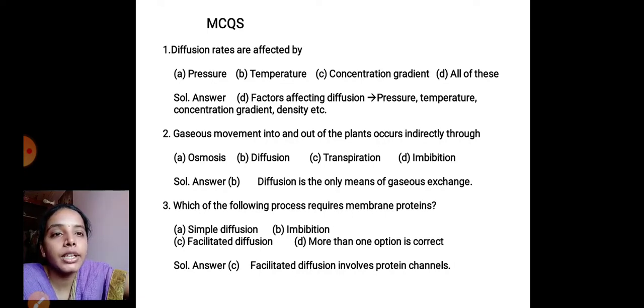Gaseous movement into and out of the plant occurs indirectly through. So here, in the plant body, gaseous exchange is an exchange of oxygen and carbon dioxide molecules. The first option is osmosis, B diffusion, C transpiration, D imbibition. The movement of molecules from an area of higher concentration to lower concentration occurs by the means called diffusion. So the correct option for the second question is B, diffusion. Diffusion is the only means of gaseous exchange.